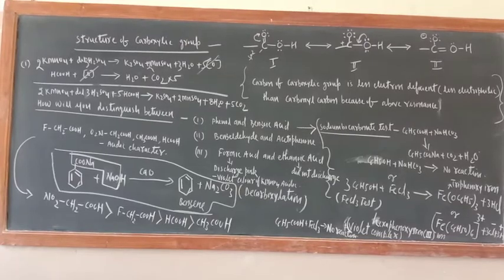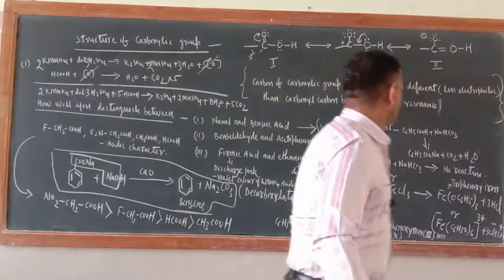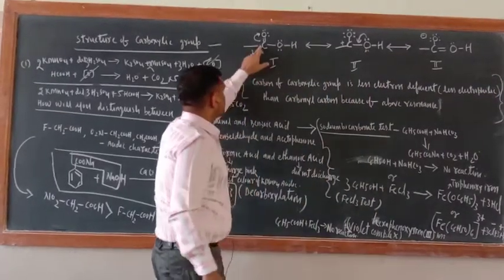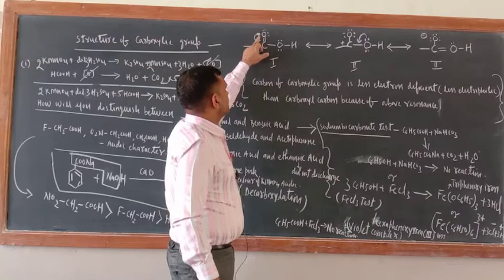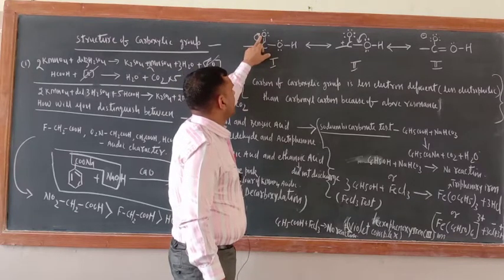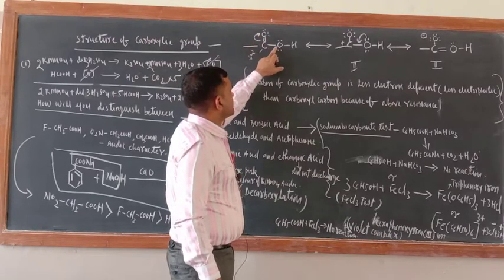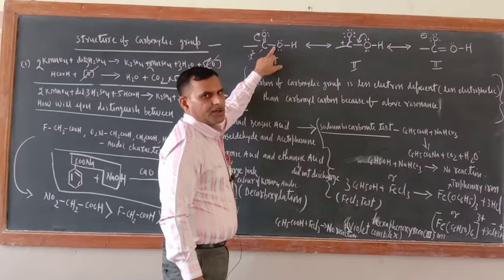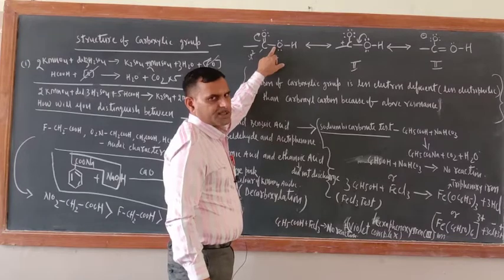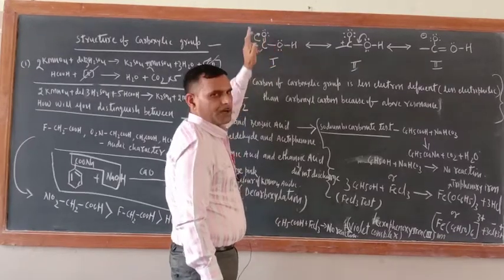Okay, now the structure of the carboxylic group. What is the structure of the carboxylic group? Just see. This is C double bond O, and OH. With this oxygen, the carbon-oxygen double bond is there. Here also the oxygen is divalent, but there is no double bond between carbon and oxygen. So one is an OH group, the other is a carbonyl group.